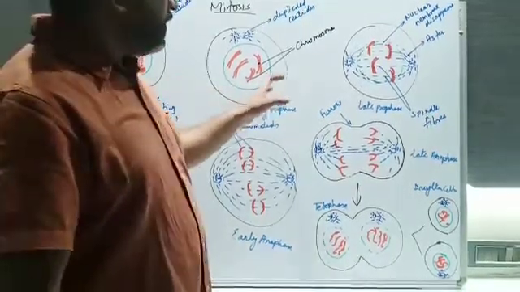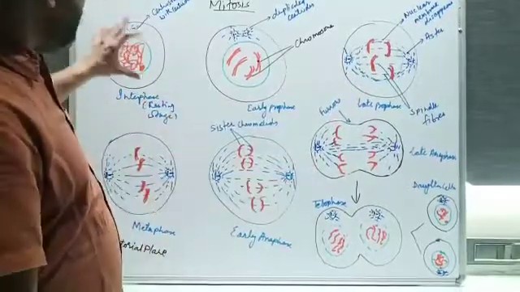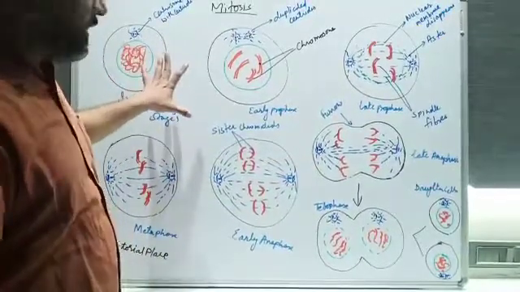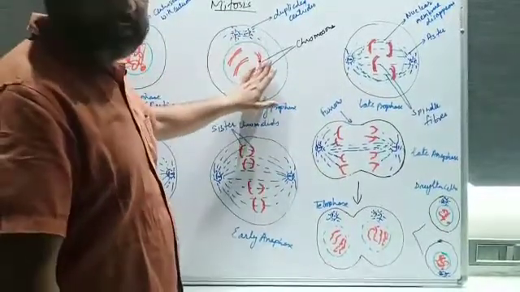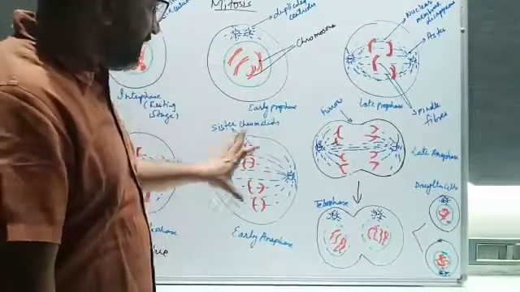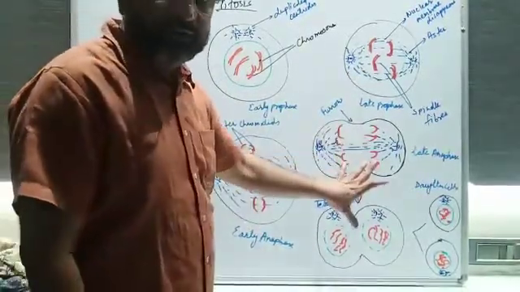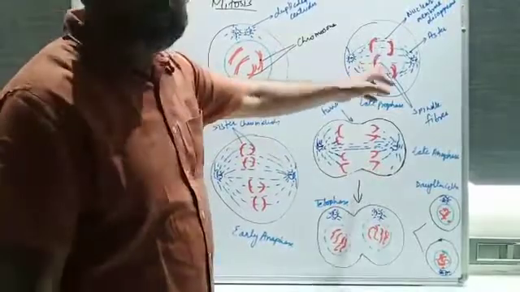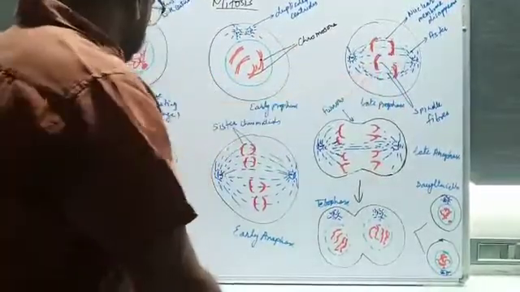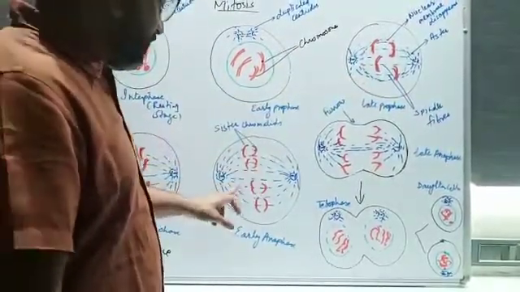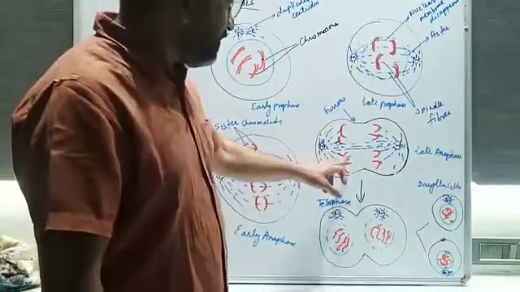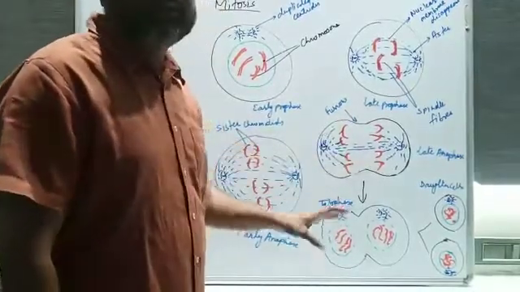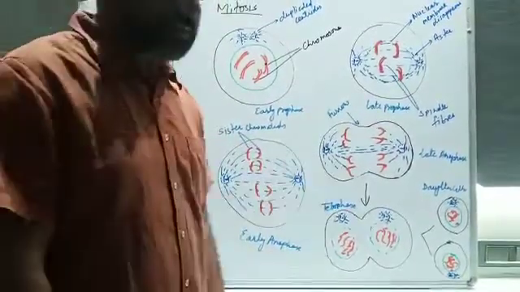So in total, how many stages are there? Interphase, which is common, then prophase, metaphase, anaphase, and telophase. Early prophase and late prophase, 2 stages. Then metaphase 1 stage, early anaphase, and late anaphase. Now we have to compare this with meiosis.